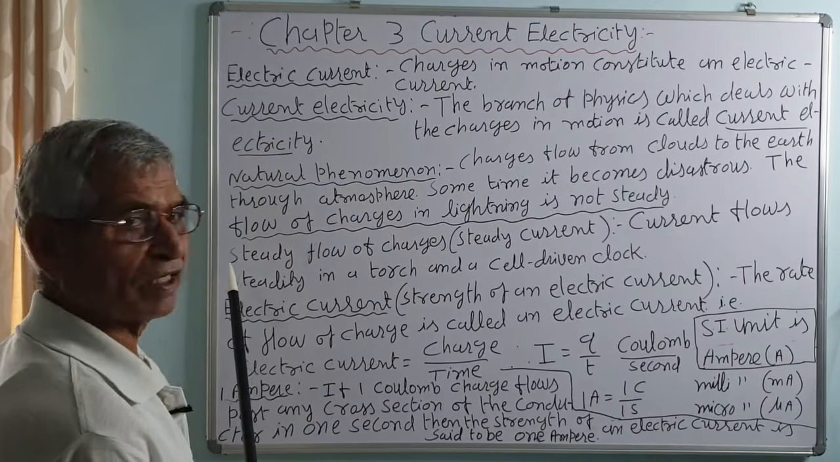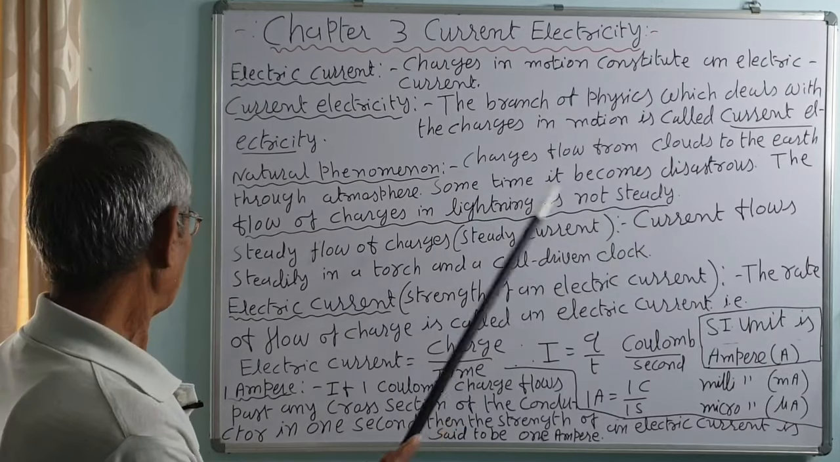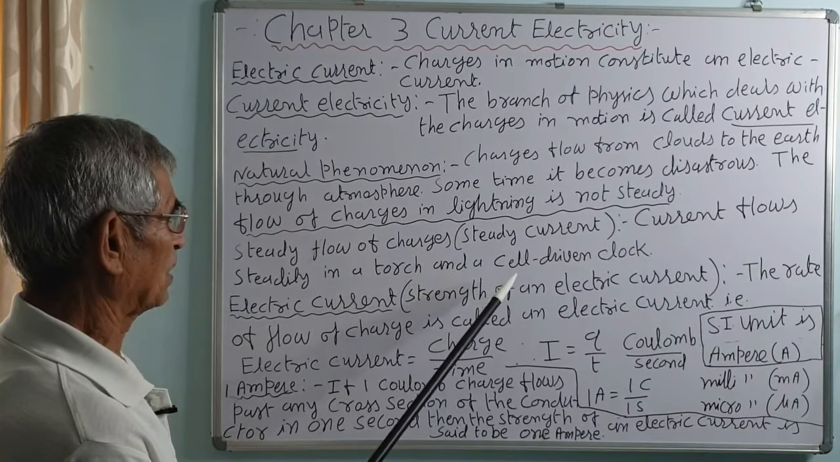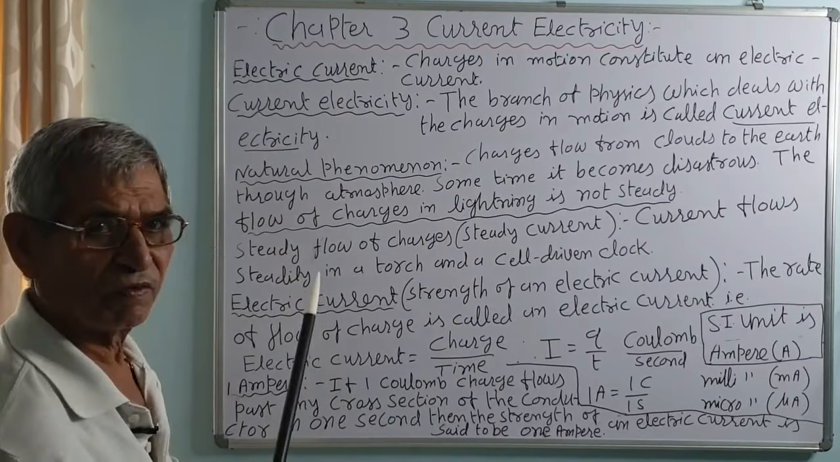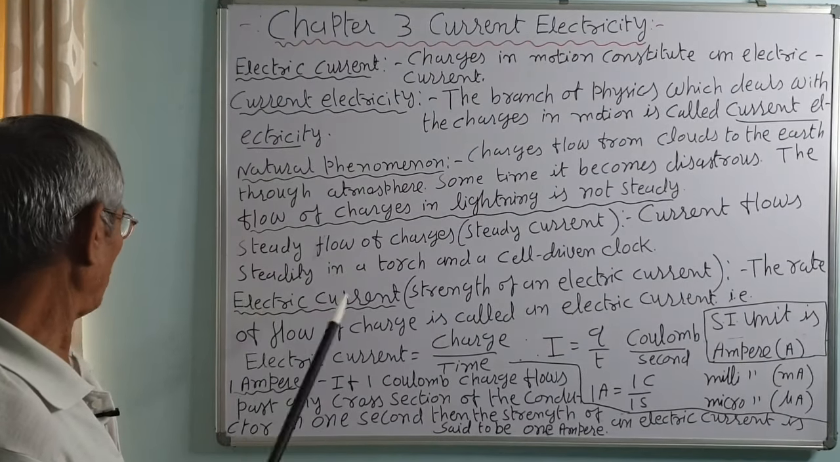Then what is steady current? The steady flow of charges is the steady current. Current flows steadily in a torch and a cell-driven clock, in which we need a steady current, and the current flows steadily, that is, uniformly.